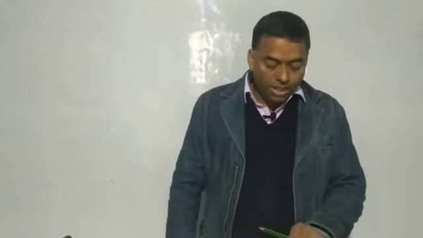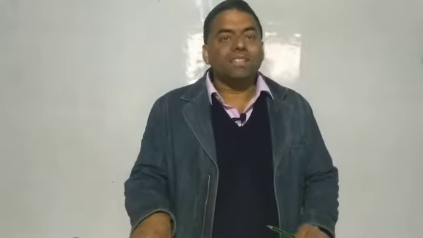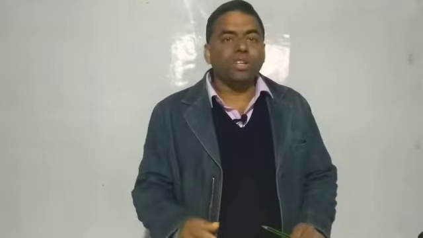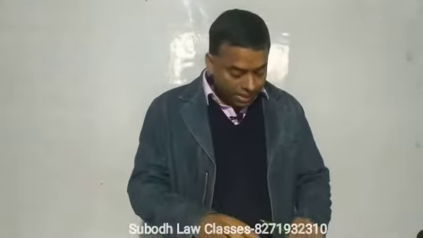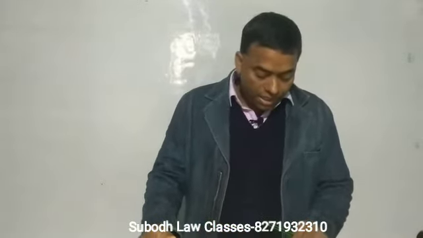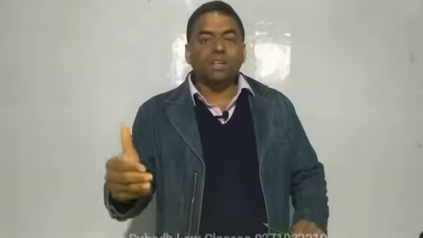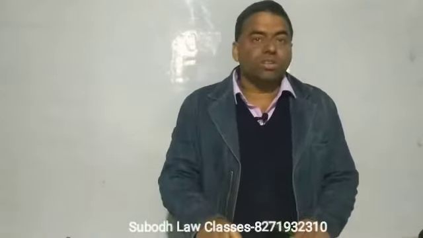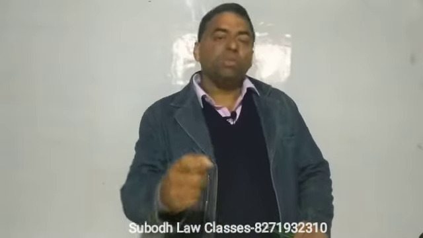Now, when is an appeal not abated on the ground of death of the accused? So when a person dies, an appeal is pending. Now, if you want that appeal to continue, what is the procedure for that? The answer is very simple. If you read section 394 of the Criminal Procedure Code, you will come to know that relatives of the person who is dead can make an application to the concerned court and they can request the court to give them permission to continue with that appeal.